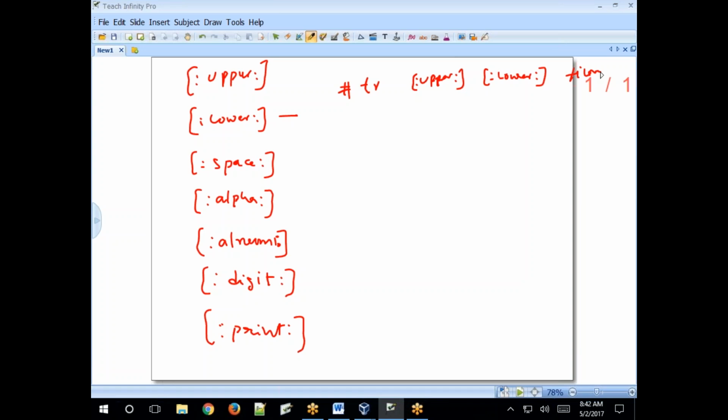With the same syntax, you can also write it another way: capital A to capital Z and small a to z, then the file name. Both are the same. Here we are specifying the range A to Z.